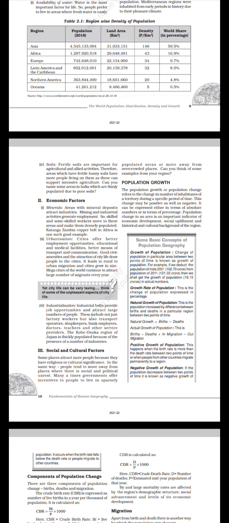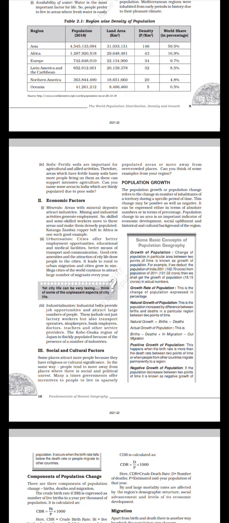Industrialization. Industrial hubs provide job opportunities and attract large numbers of people. These include not just factory workers but also transport operators, shopkeepers, bank employees, doctors, teachers, and other service providers. The Kobe Osaka region of Japan is thickly populated because of the presence of a number of industries.